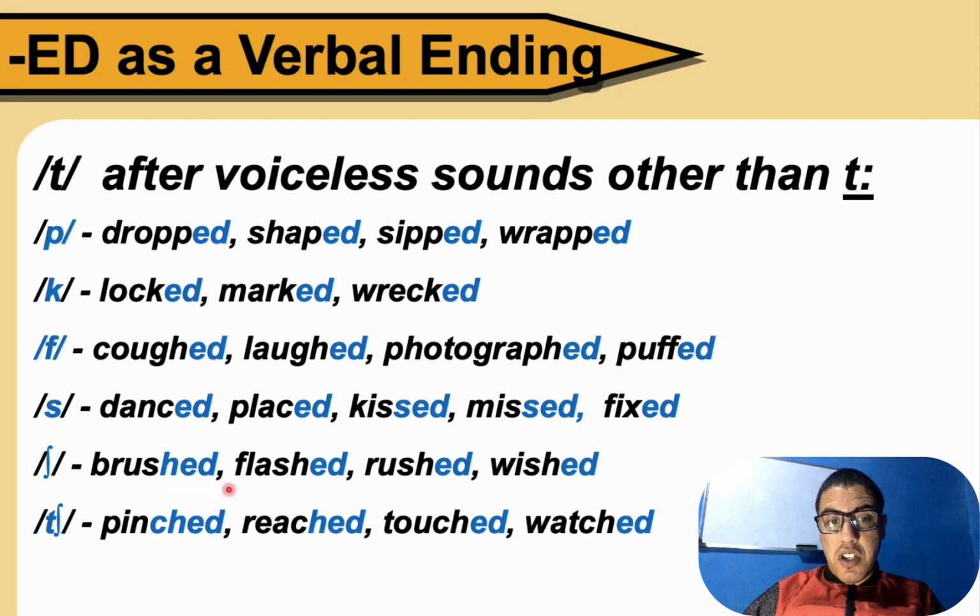Also we have brushed, flashed, rushed, wished, pinched, reached, touched, and watched. So please, this sh means s and h, and it is pronounced as sh, and this c and h is pronounced as ch. So this is pinched, reached, touched, watched. Got it? So when you have these voiceless sounds, ed is pronounced as t.